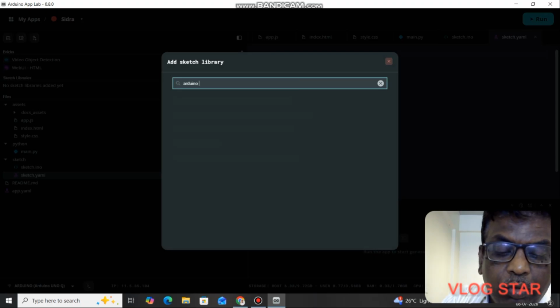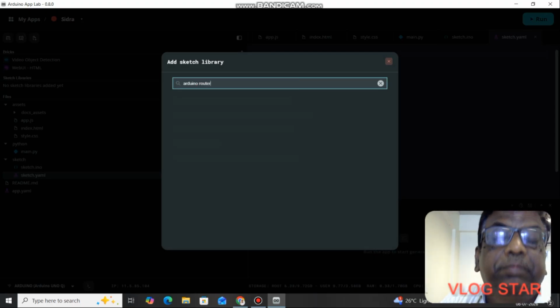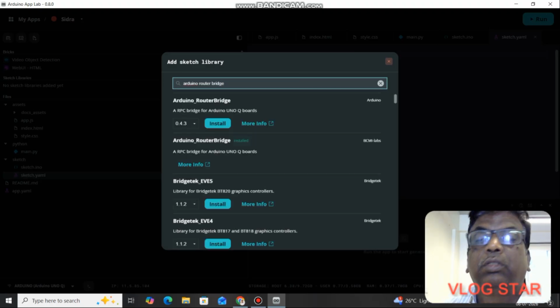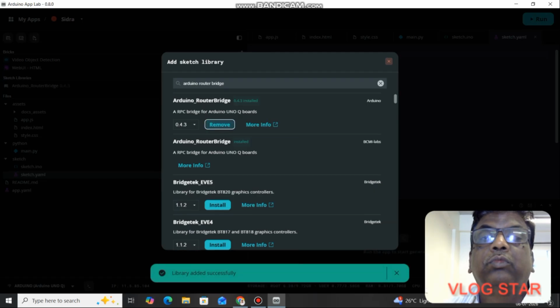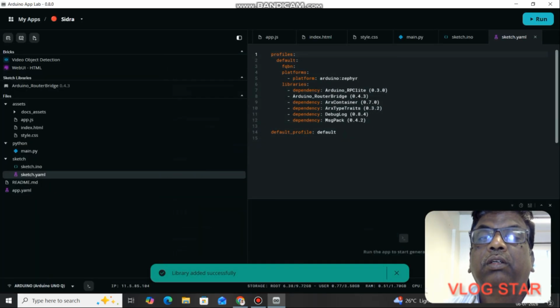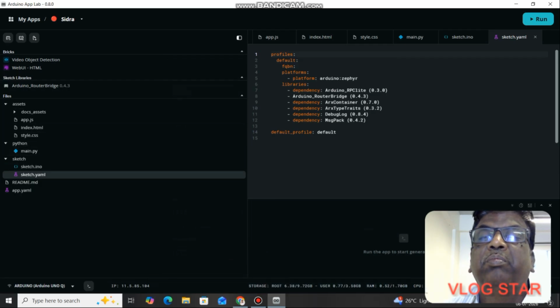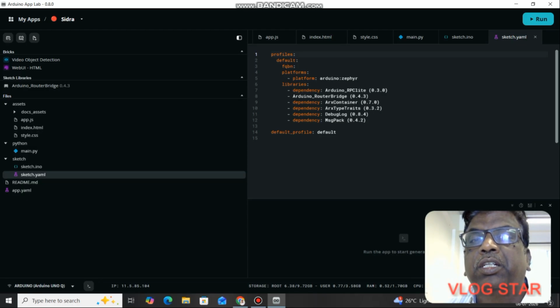Arduino router bridge. You have to add it manually. So you have got this one, you have to add it, install. Once this is completed, your complete sketch.yml is now ready. It has configured the router bridge. This is very crucial for the communication between the Python as well as the sketch.ino, that is between the microprocessor and the microcontroller.